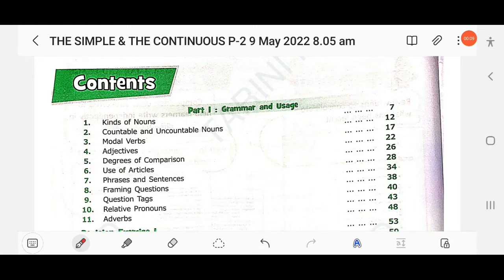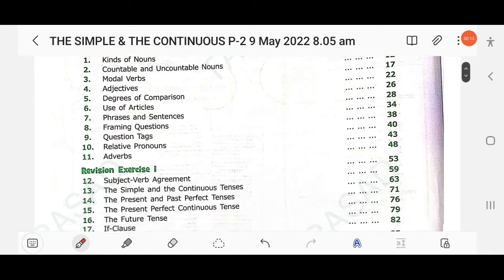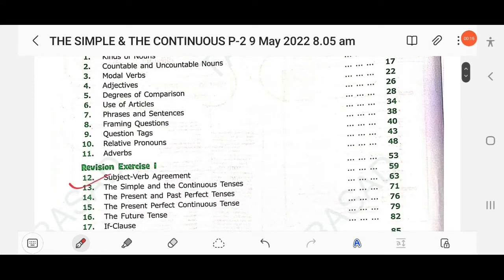Dear students, in this video we will discuss Class 7 Grammar Success with Composition, chapter number 13, the simple and the continuous tenses.